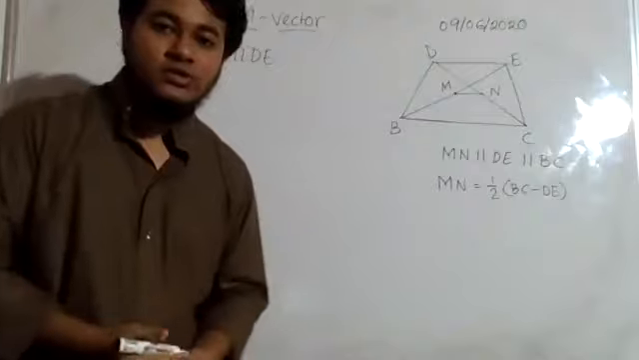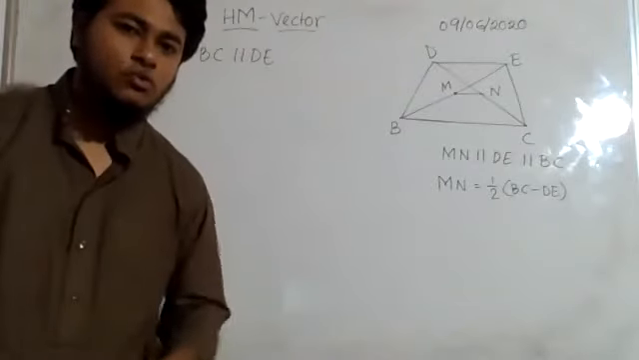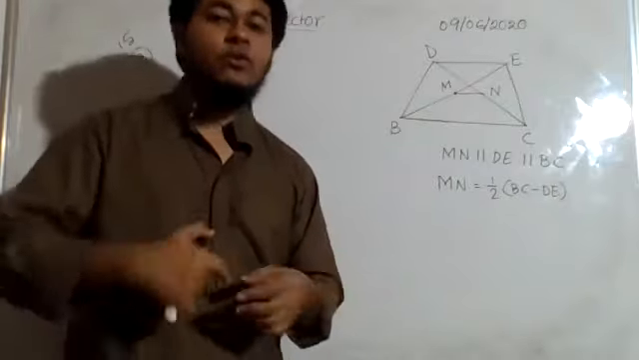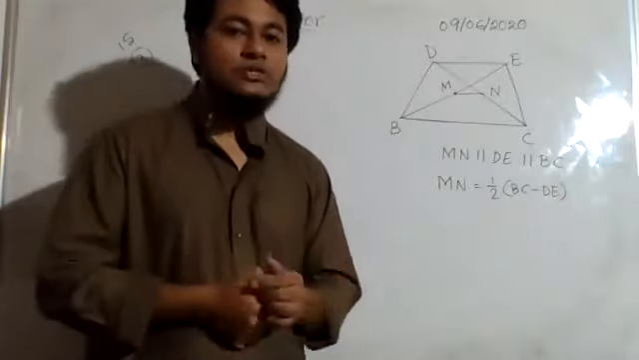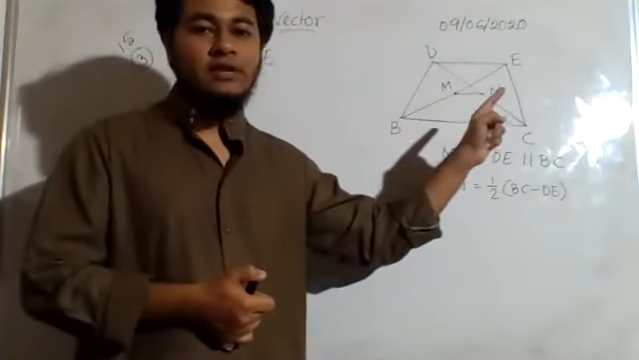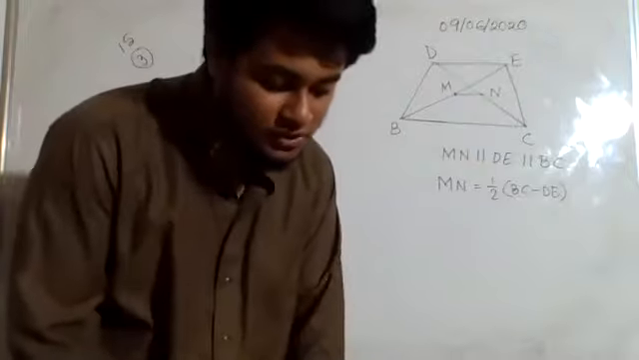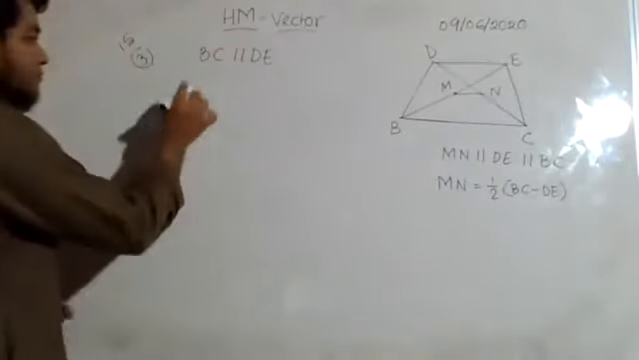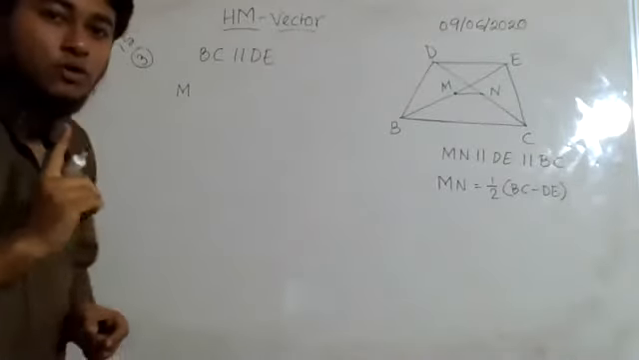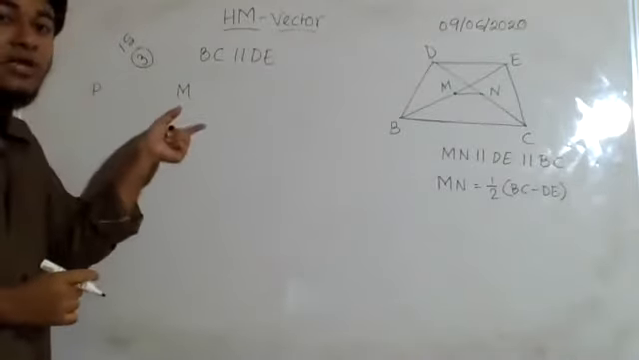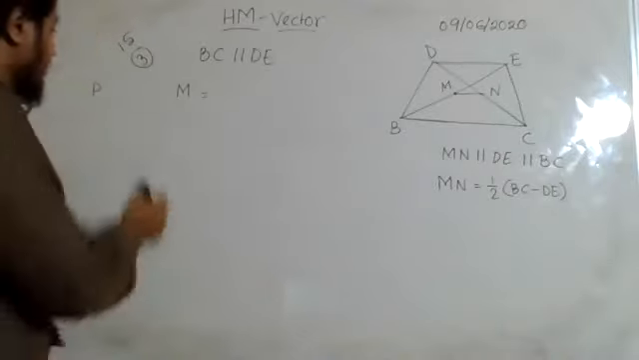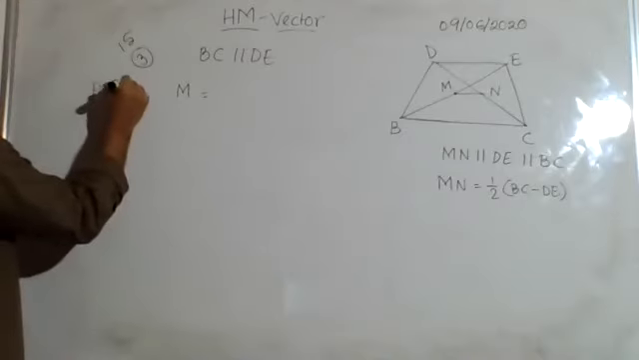Now, again, you can see that there is something called a middle point. So, whenever there is a middle point, you know what to start with, right? Find out the position vector of M, find out the position vector of N. This is our first step. So, let us try to do it. Kindly do not forget to write position vector of M. If you write only M is equal to, this is not correct.